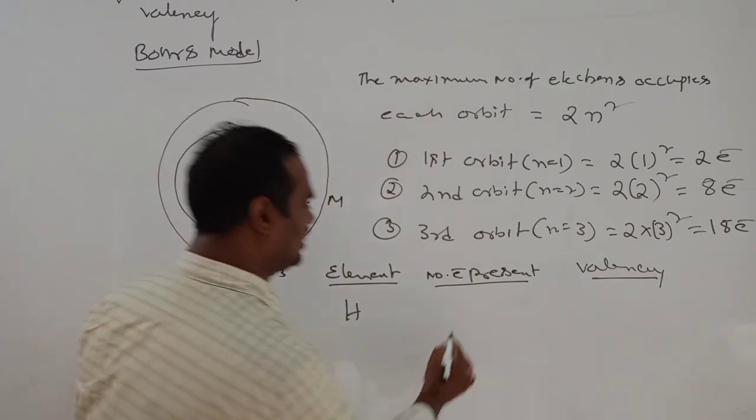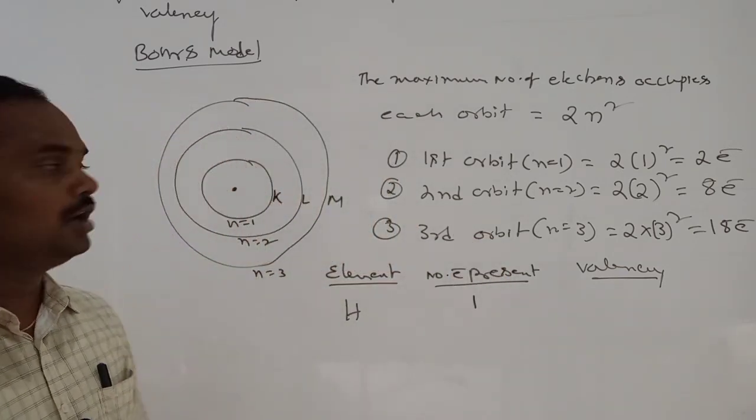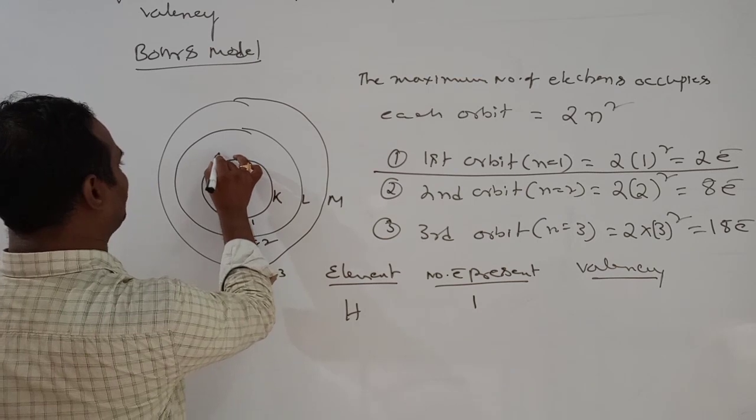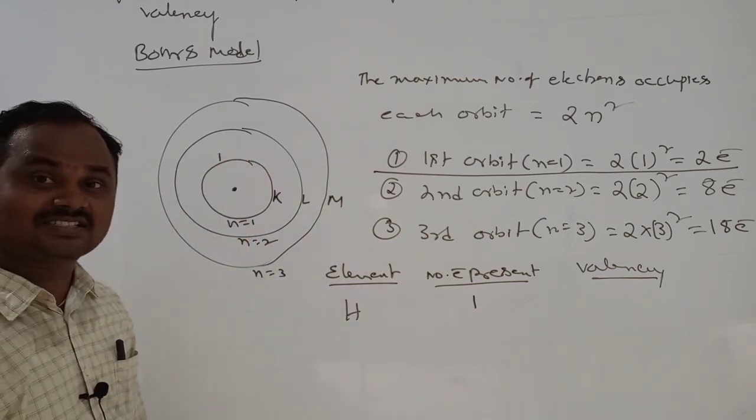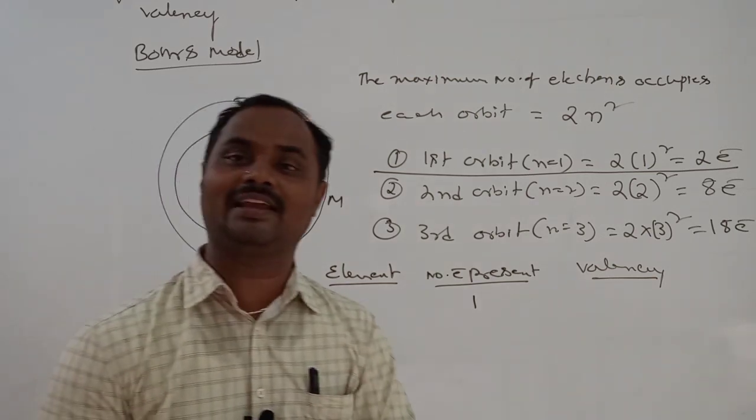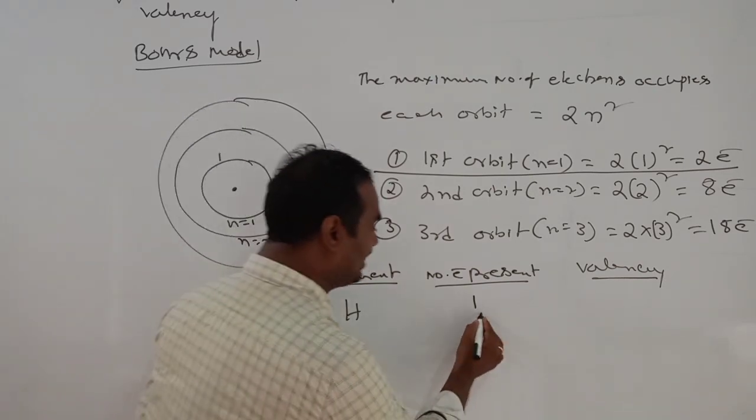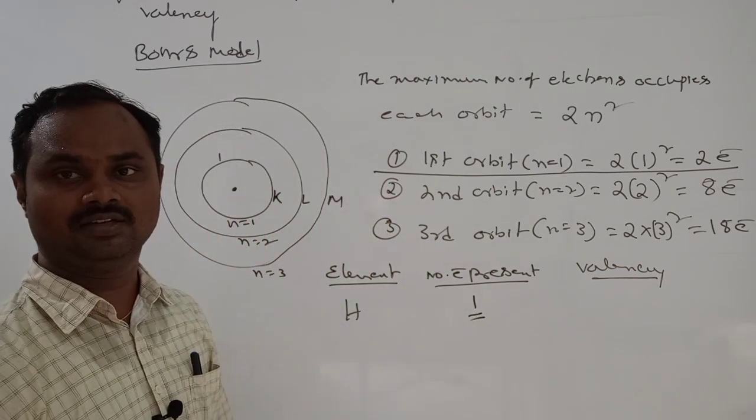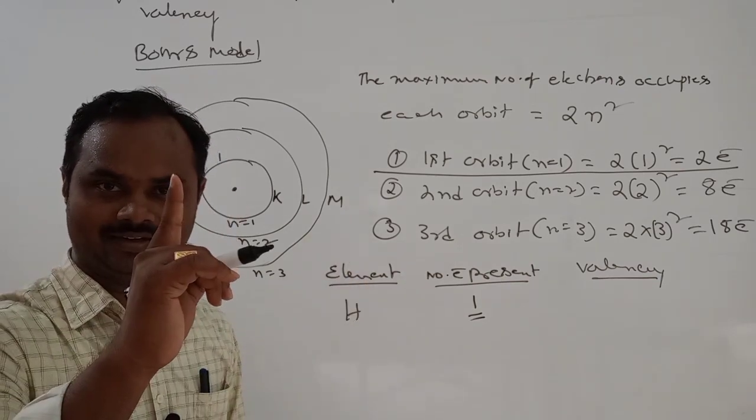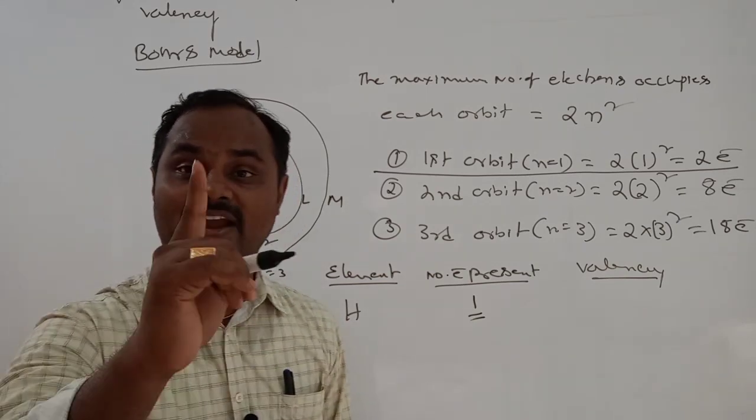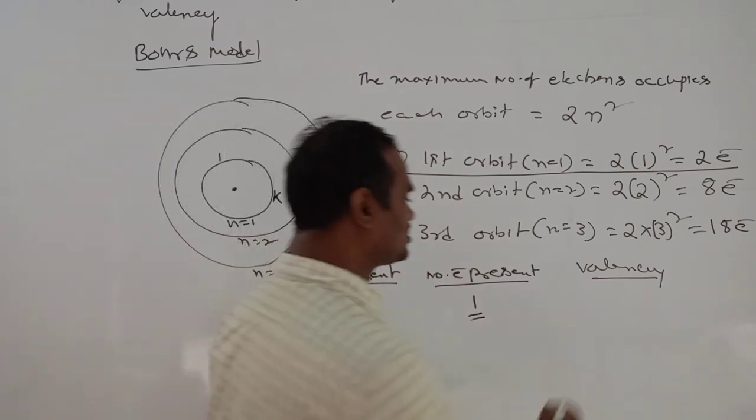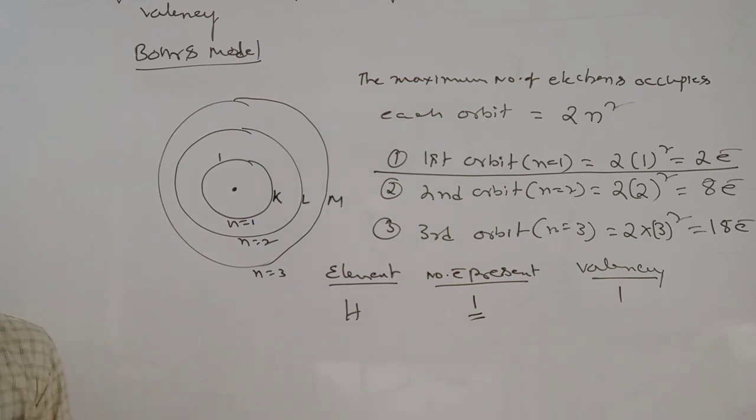So how many electrons are there in hydrogen? Only 1 electron. According to this formula, hydrogen with 1 electron has only the first orbit present. To get stability, how many electrons are required? The first orbit requires a maximum of 2 electrons. Is it clear? But here how many electrons are there? Only 1 electron. Now to get stability, how many extra electrons are required? 1. So this hydrogen is going to combine with one more electron. That is why the combining capacity of hydrogen is 1. The valency of hydrogen is 1.